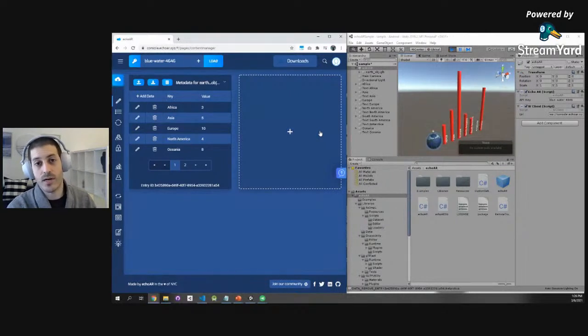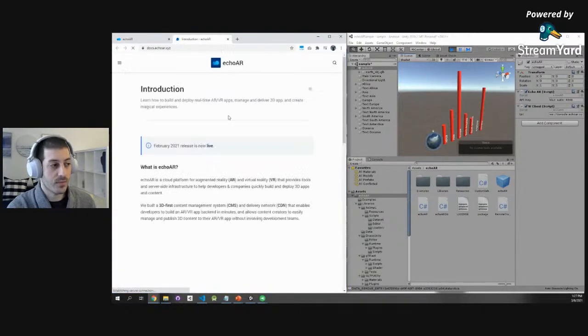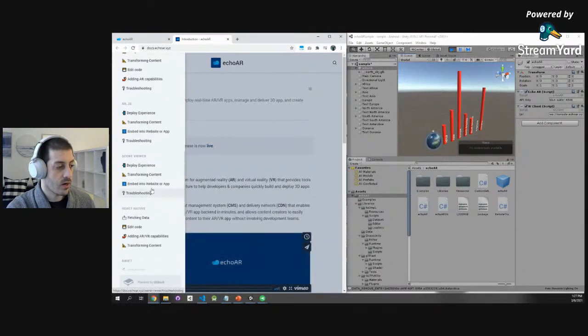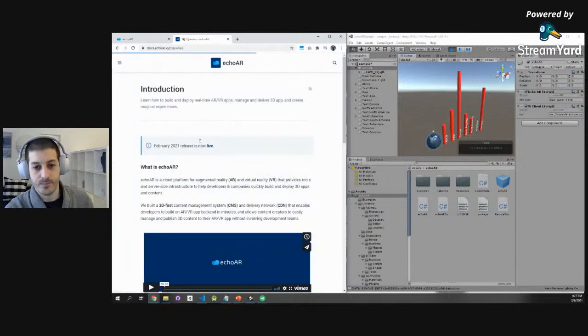You can connect it through our API to the World Health Organization, and then instead of having manually changed data points, you can actually take the real-time data from a third-party source and inject it into your application. Check out our documentation about our API. Everything you saw so far could be made through an API query that is available in our documentation right here. So just go to queries and you're good to go.